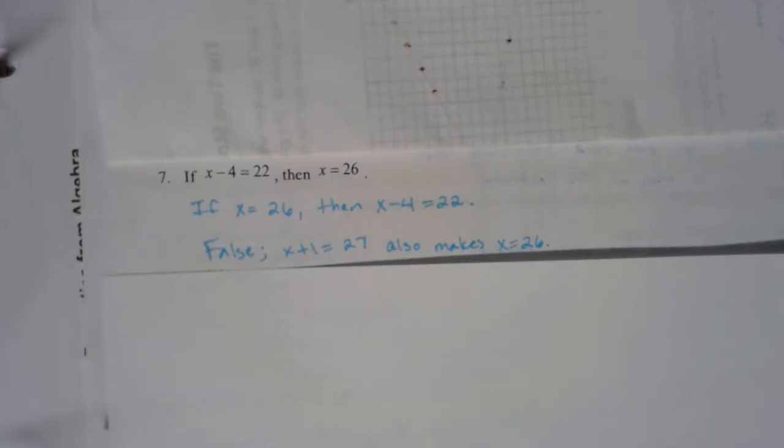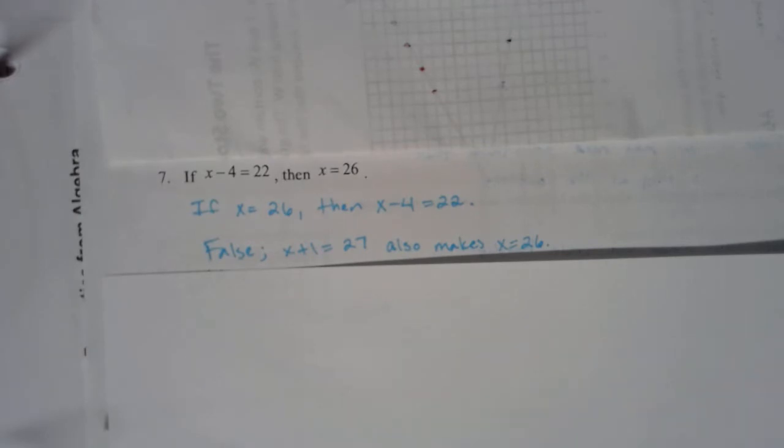Okay, next up, number 7. Once again, we are asked to write the converse of the above statement. After that, we're asked to take it one step further and determine if that converse is either a true or a false statement. Number 7, we are told if x minus 4 equals 22, then x equals 26. First we've got to write the converse. So we're going to take the stuff with the then and put it in front. We're going to take the stuff after if and put it at the end.